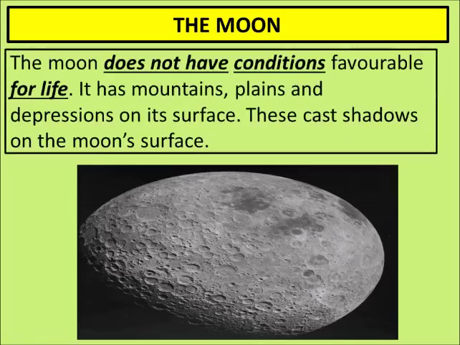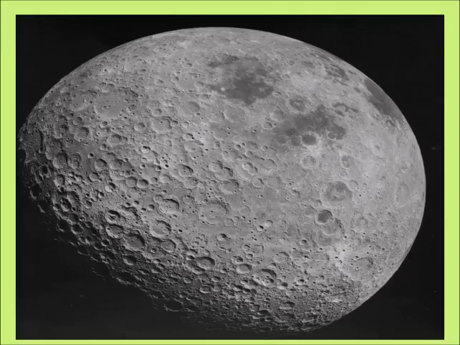The moon does not have conditions favorable for life. It has mountains, plains, and depressions. Depression means ditches, khadde, on its surface. These cast shadows on the moon's surface, and it has no life on its surface also. See this one closer picture of the moon. Beautiful, isn't it? The universe is full of many secrets.